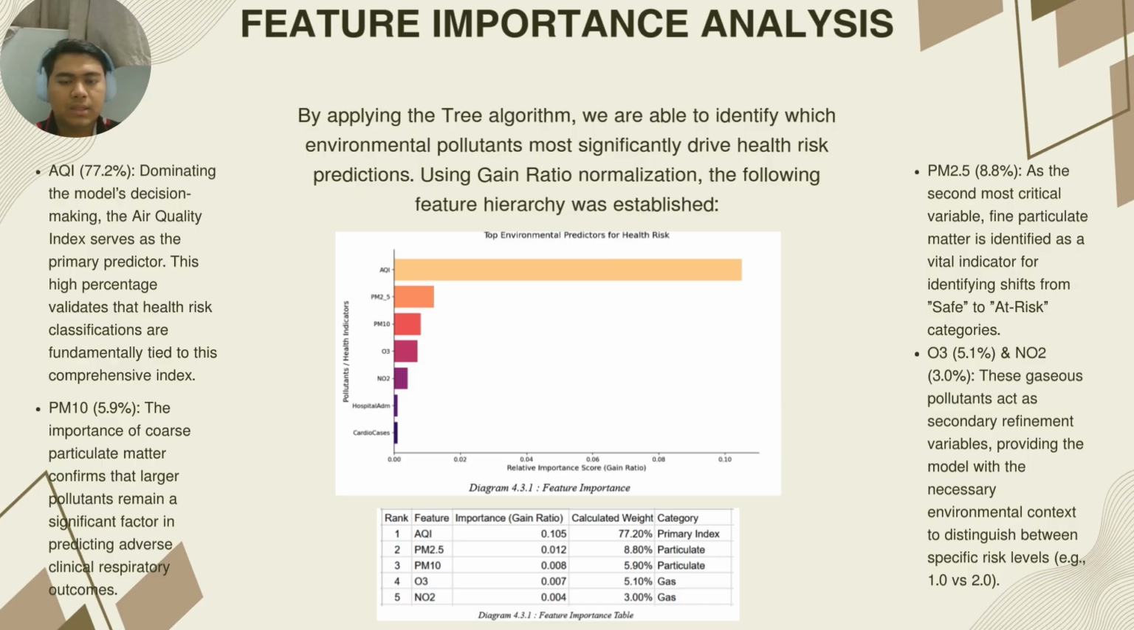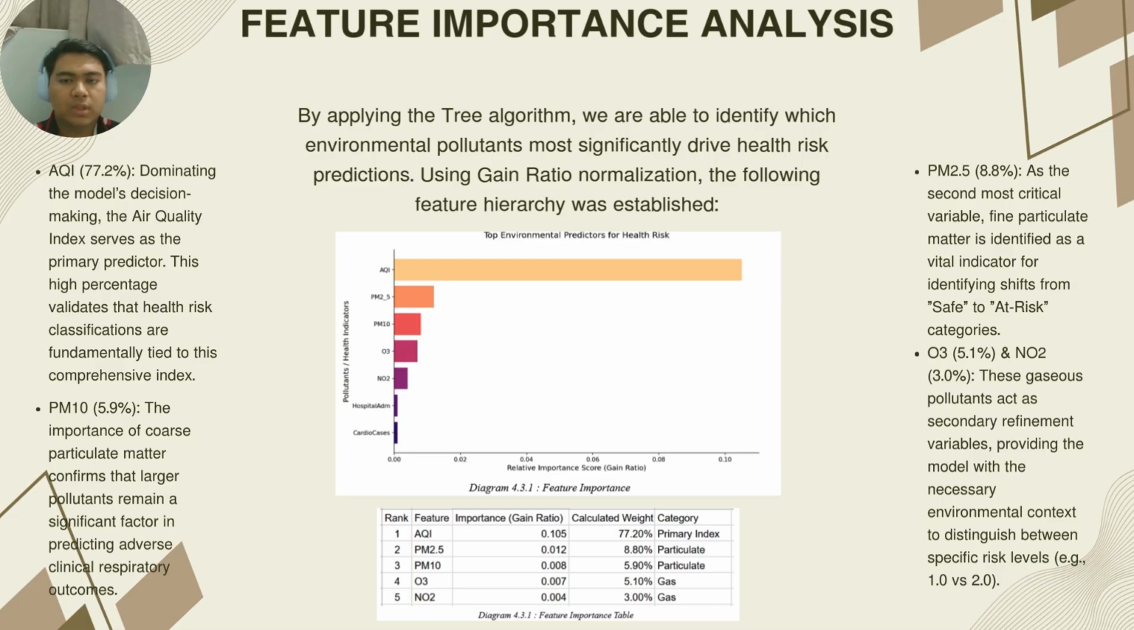Next, we have particulate matter. PM2.5, fine particles, contribute 8.8%, making it the second most critical variable. PM10, the coarser particles, adds another 5.9%, reinforcing the clinical relevance of airborne pollutants in respiratory risk. Gaseous pollutants like ozone, O3, and nitrogen dioxide, NO2, play supporting roles with weights of 5.1 and 3% respectively. This helps refine the model's ability to distinguish between moderate and severe risk levels.